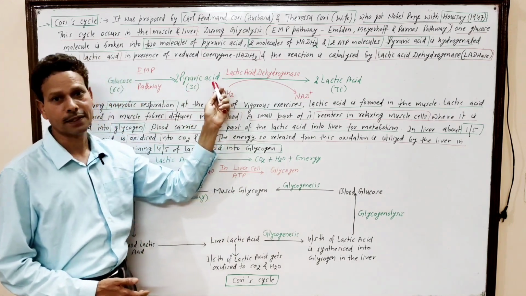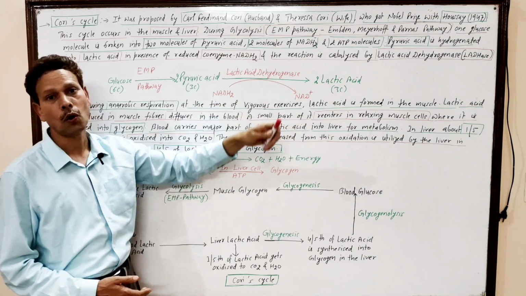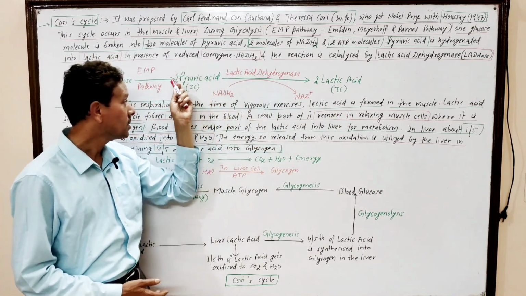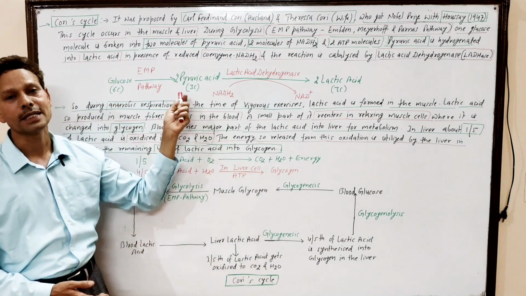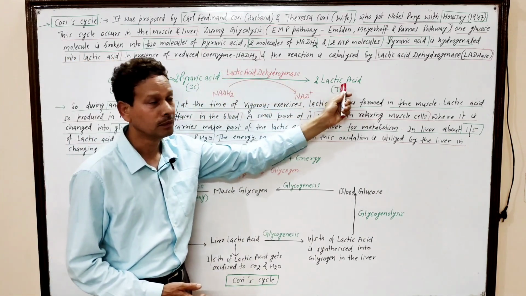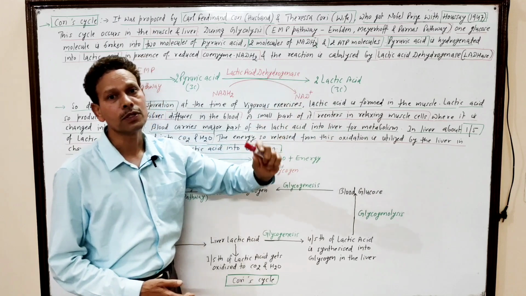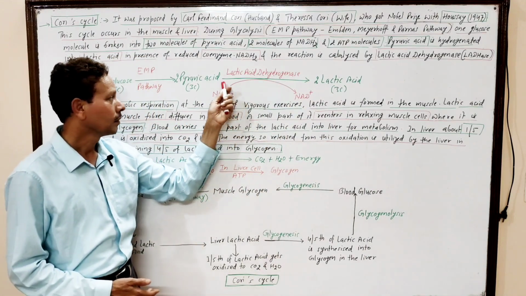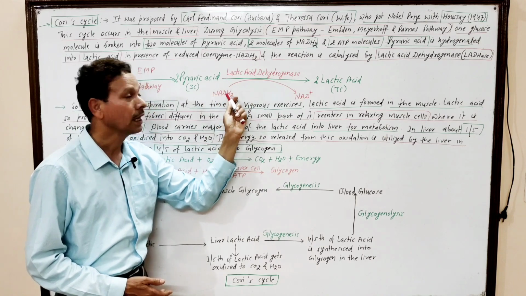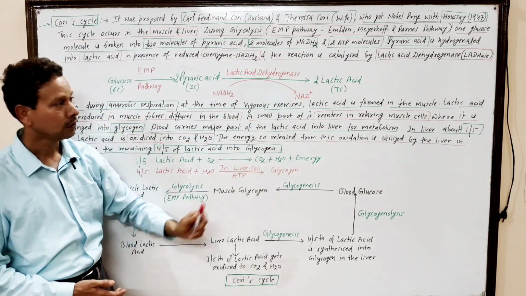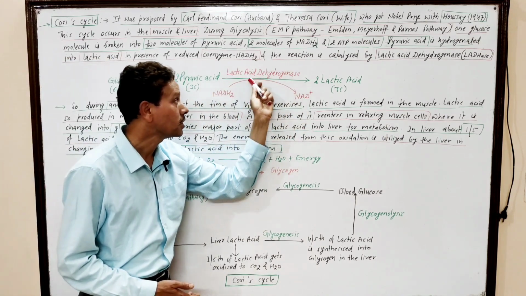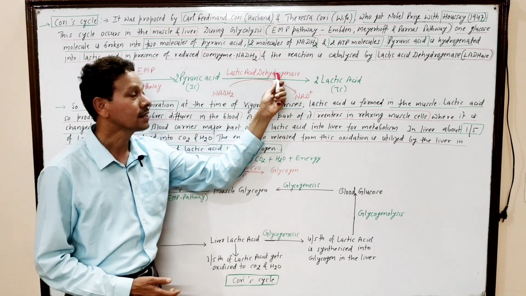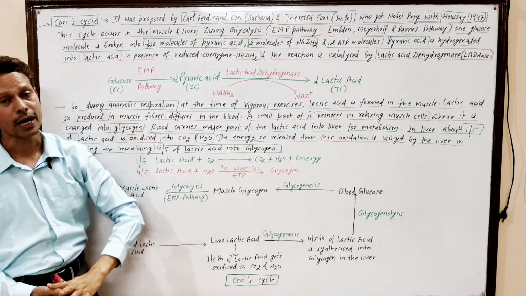This pyruvic acid undergoes hydrogenation. As a result, this 3-carbon compound, pyruvic acid, is converted into 2 molecules of lactic acid in presence of reduced coenzyme NADH2, and this reaction is catalyzed by the LDH, lactic acid dehydrogenase enzyme.